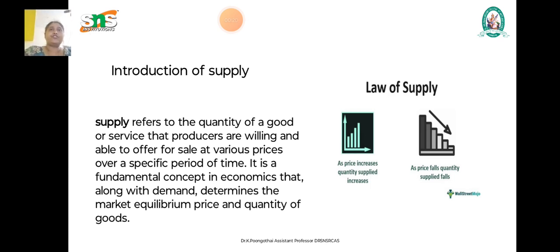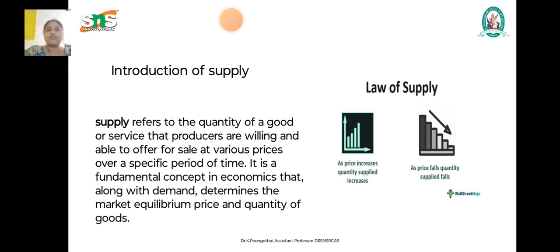Supply refers to the amount of goods or services that the producer is willing and able to offer to the market at various prices during a period of time. There are two important aspects of supply. The first is that supply refers to what is offered for sale and not what is finally sold.